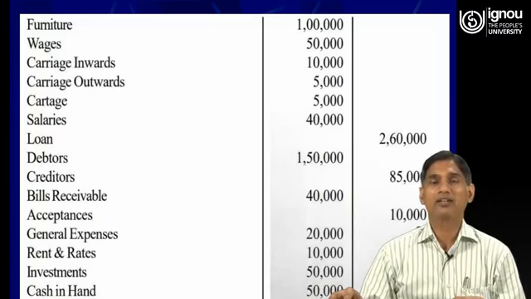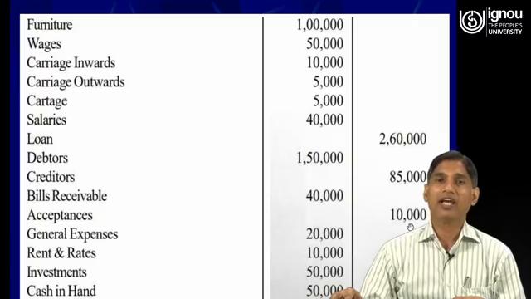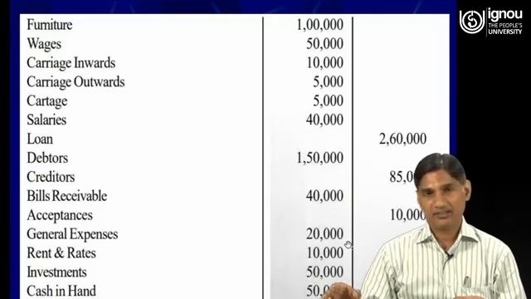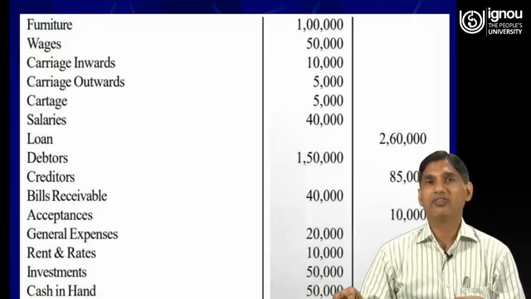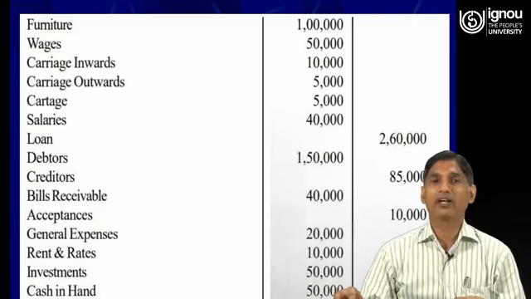Acceptances, it means bills payable, liabilities for the business, will have a credit balance. Then general expenses, expenses will always have the debit balance. Rent and rates, again an expense, therefore it will have a debit balance. Investments, again an asset for the business, will have a debit balance. Cash in hand, again an asset for the business, therefore it will have a debit balance. Bank overdraft, so bank overdraft is a liability for the business, therefore all liabilities will have a credit balance.